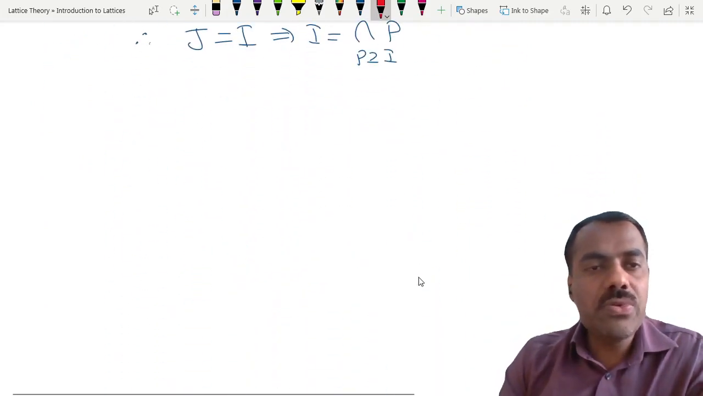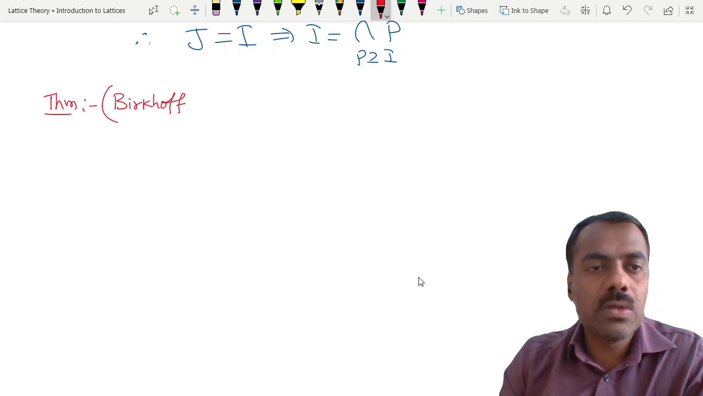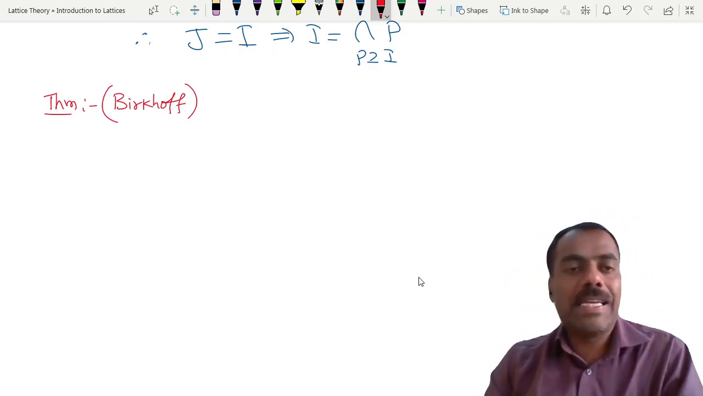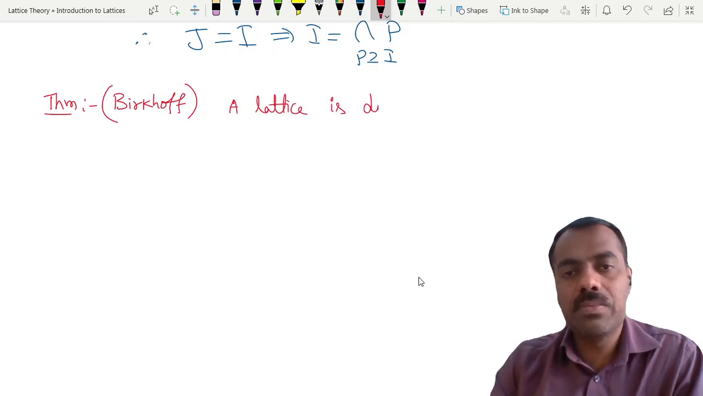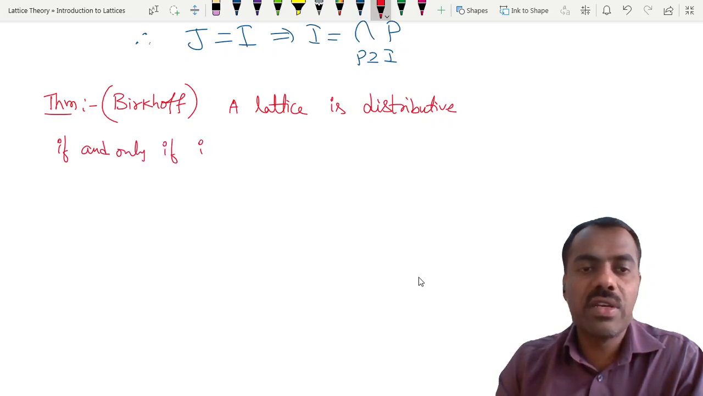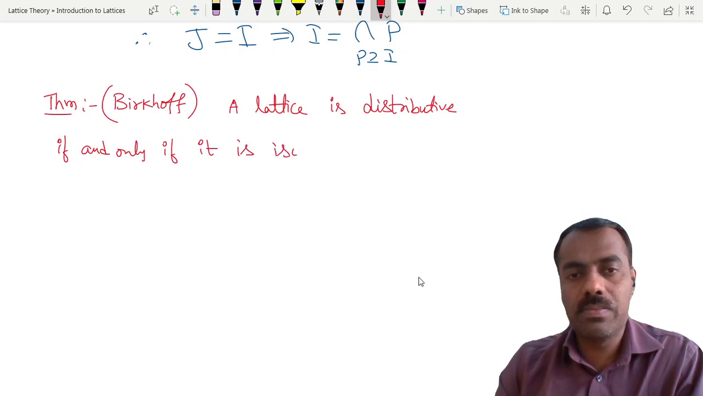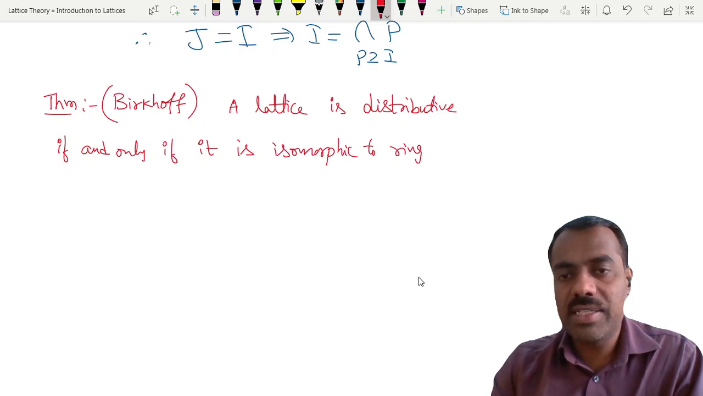So now we are ready to prove the theorem that is due to Birkhoff. What it says is that a lattice is distributive if and only if it is isomorphic to a ring of sets.